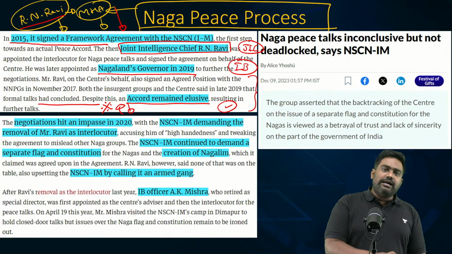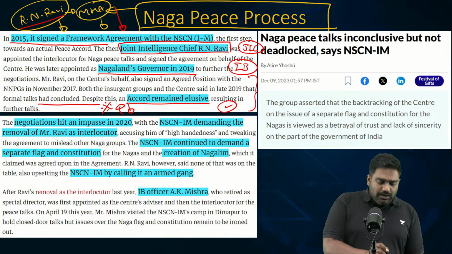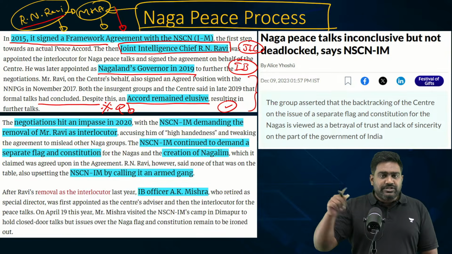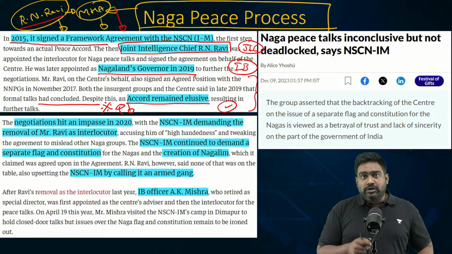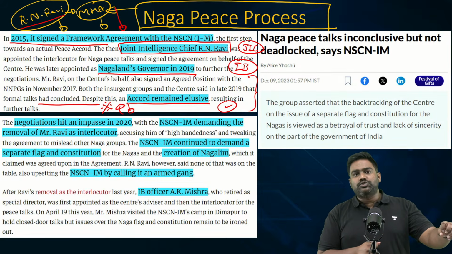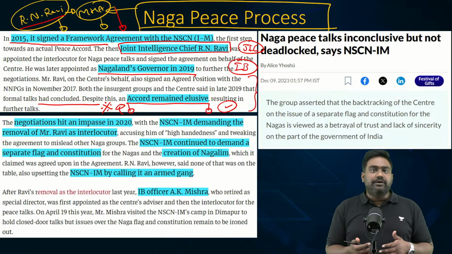Because see, NSC and IM had some very serious demands. Their demand was to have a separate constitution, a separate flag on the lines of what Jammu and Kashmir had under Article 370. They wanted such a special status, with a separate constitution of its own and a separate flag, which was not politically tenable for the Modi government.